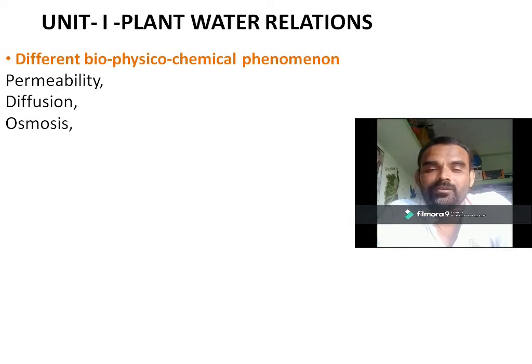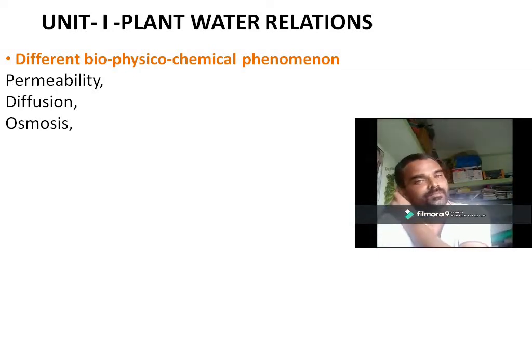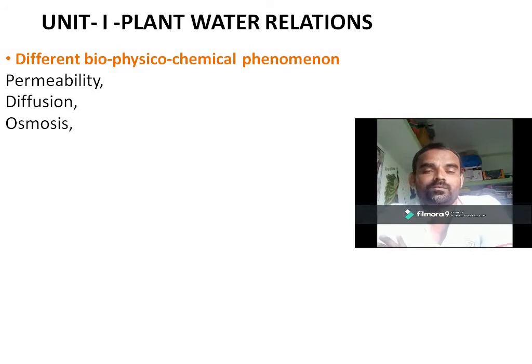This phenomenon is known as exosmosis, in which the solvent molecules move from the cell to the surroundings. Exosmosis occurs when cells are kept in a hypertonic solution. Endosmosis and exosmosis are the types of osmosis.